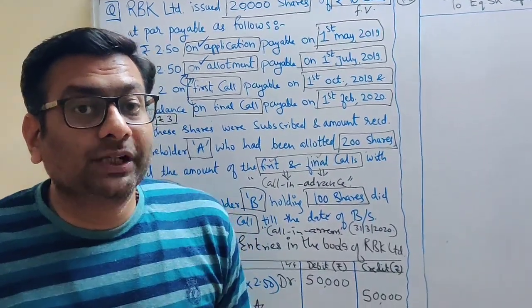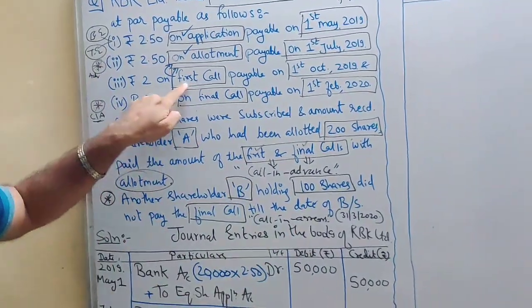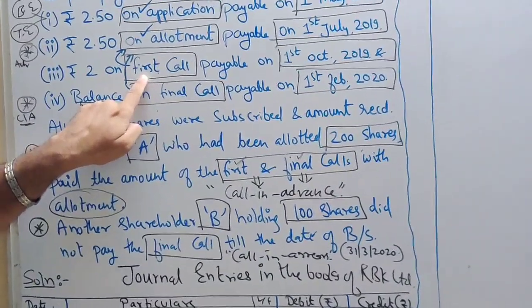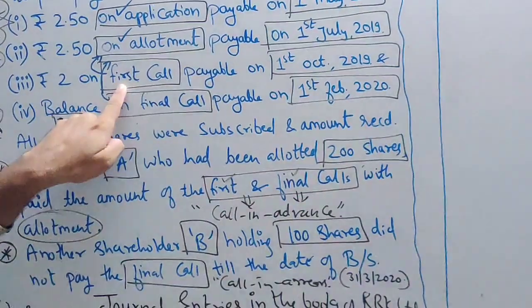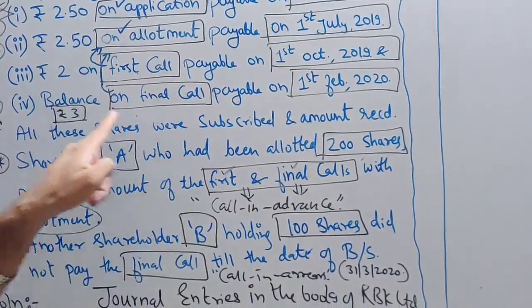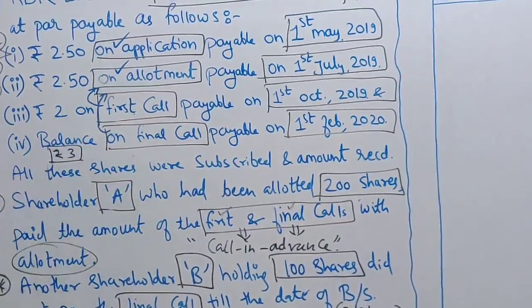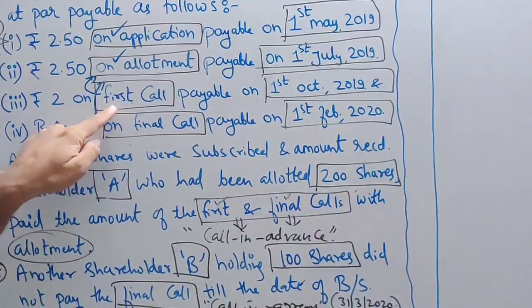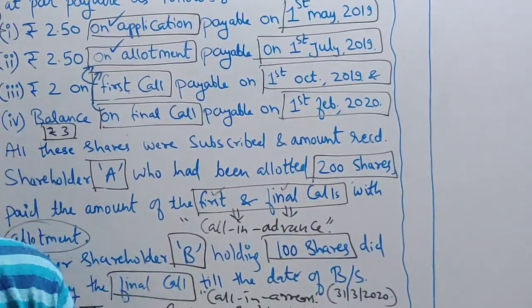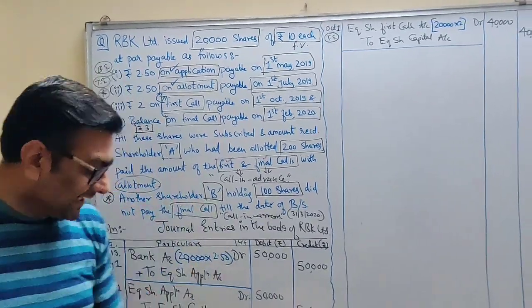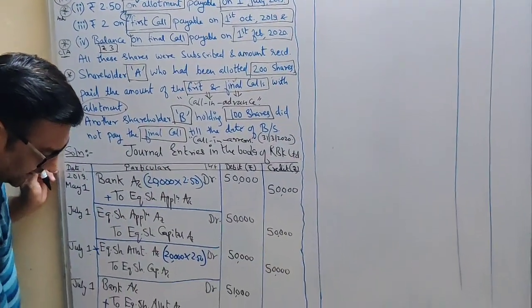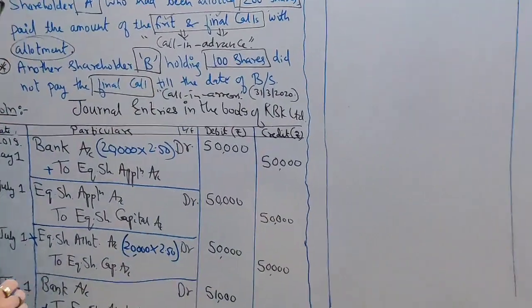So what you have to do here, when you are passing a bank entry for first call, student, you have to cancel the advance money, not completely. Don't cancel advance money completely. You are going to cancel only first call money. That's the reason I have done working separately. See here, check. Now here you have shown advance money of 1,000.